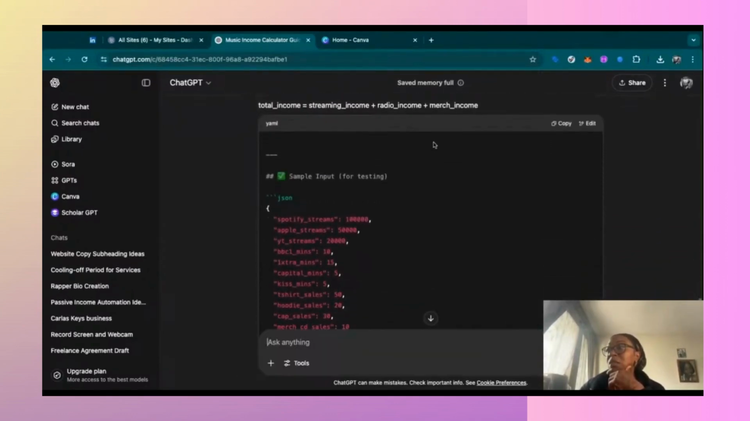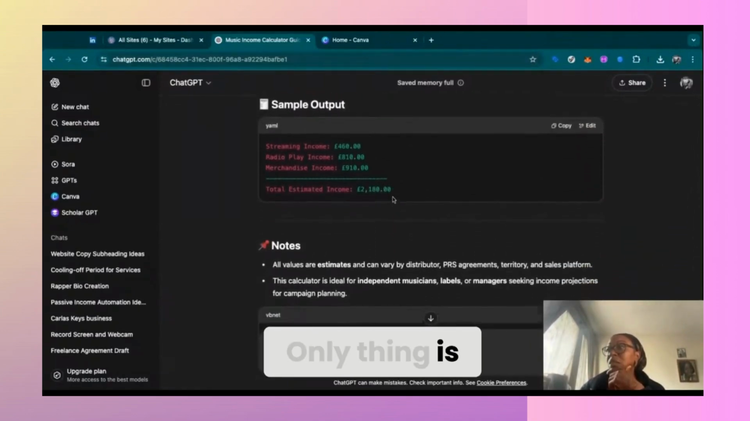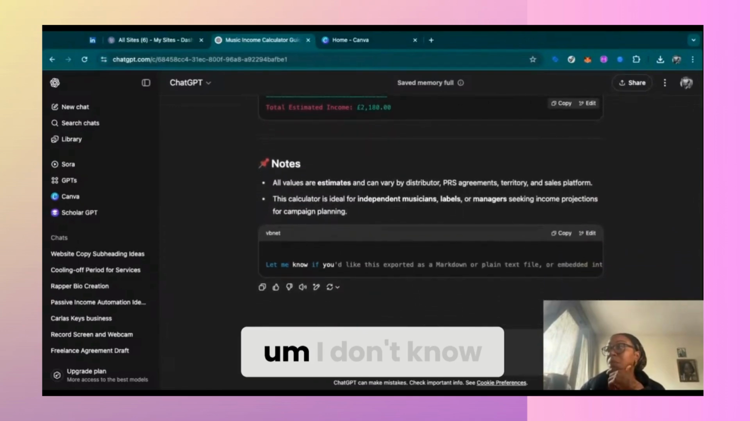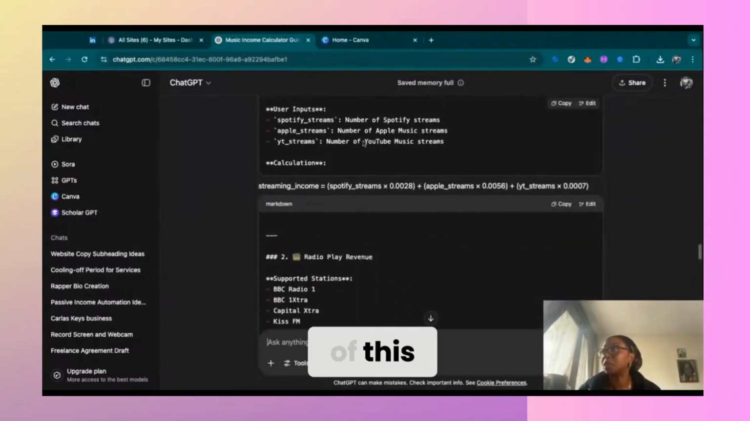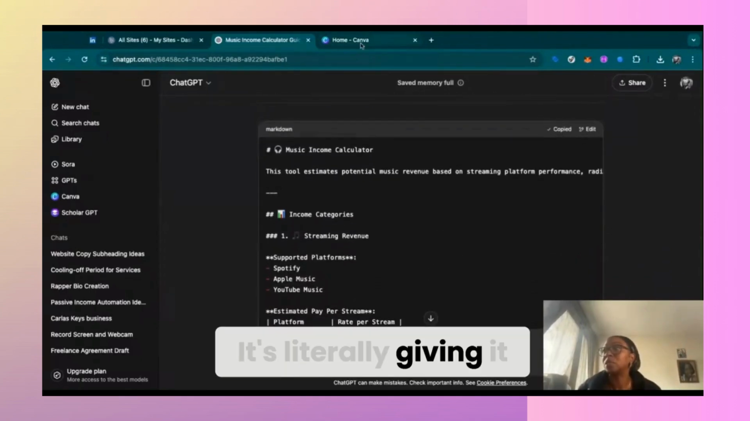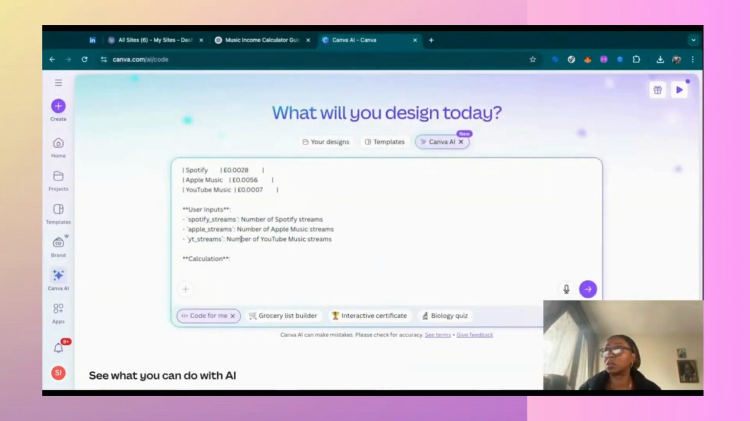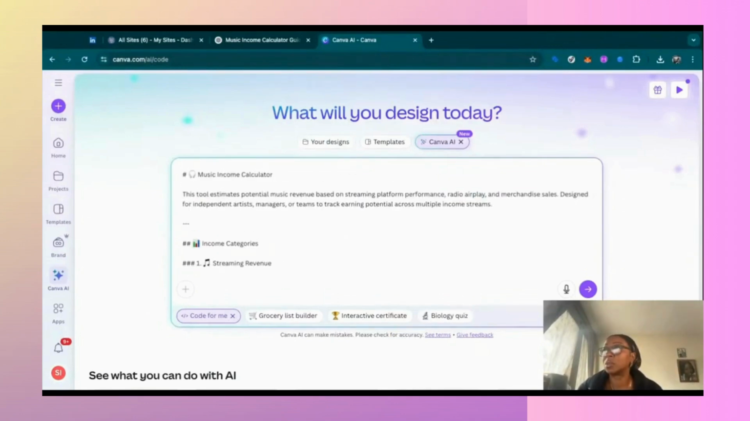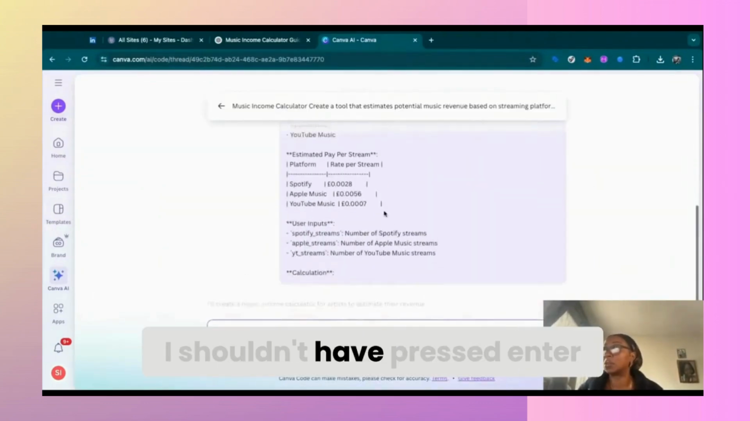The only thing is, I don't know. Well, let's have a look. Let me copy some of this. It's literally given it to me as a README file, which is not actually what I wanted. Okay. It's going to start. I shouldn't have pressed enter.